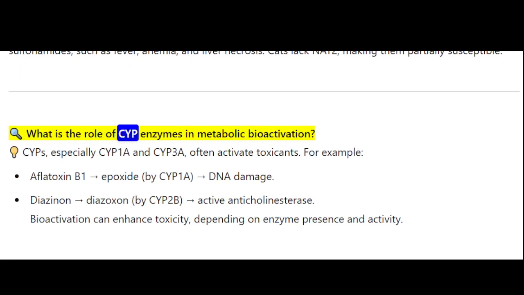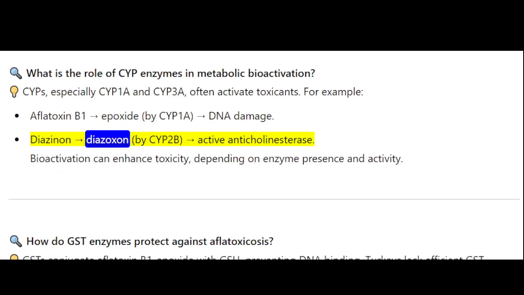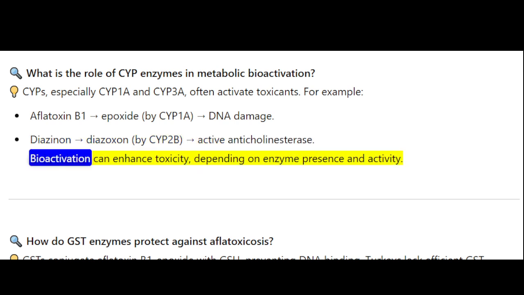What is the role of CYP enzymes in metabolic bioactivation? CYPs, especially CYP1A and CYP3A, often activate toxicants. For example, aflatoxin B1 is converted to an epoxide by CYP1A, causing DNA damage. Diazinon is converted to diazoxon by CYP2B, an active anticholinesterase. Bioactivation can enhance toxicity, depending on enzyme presence and activity.